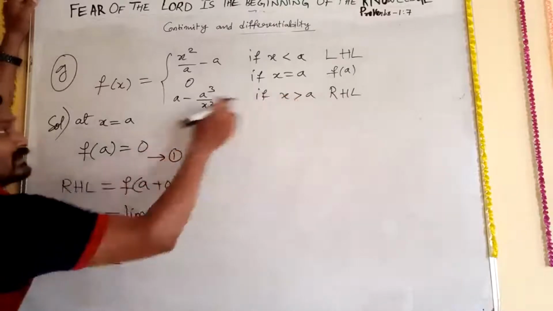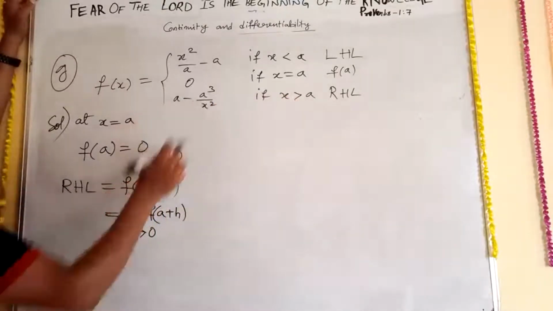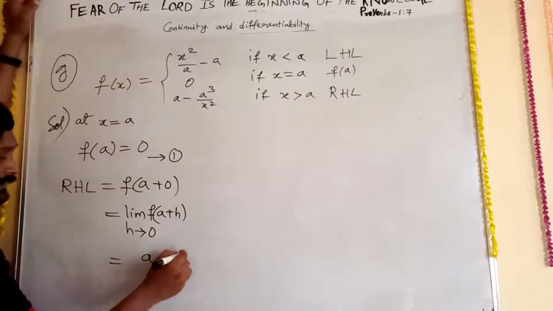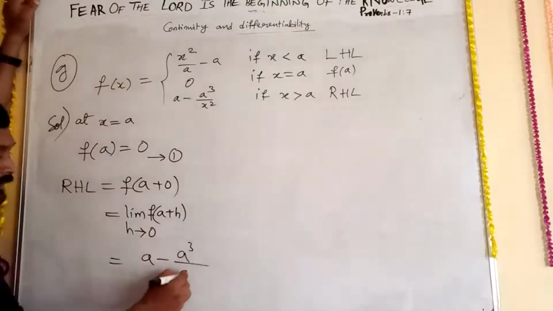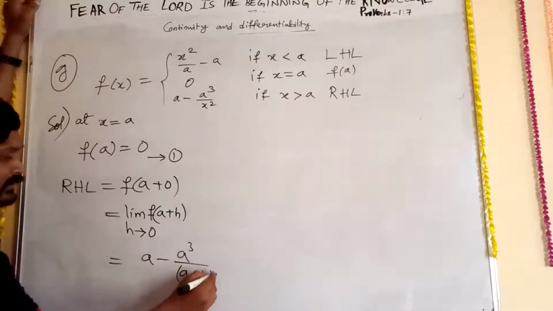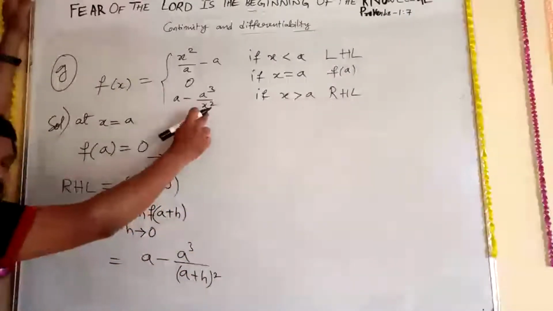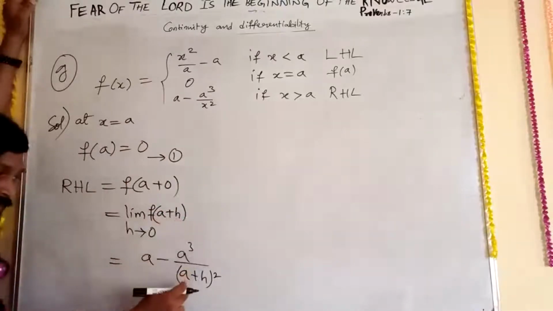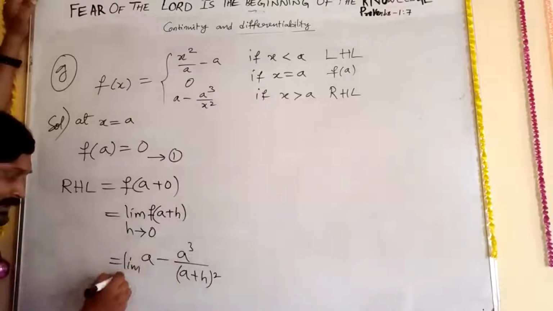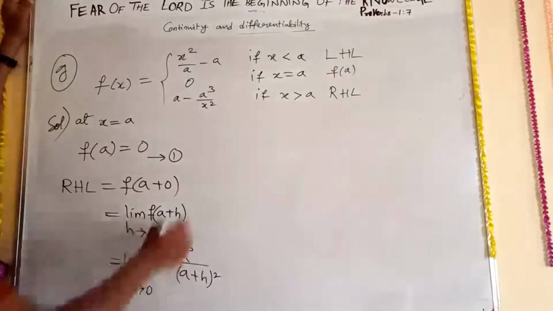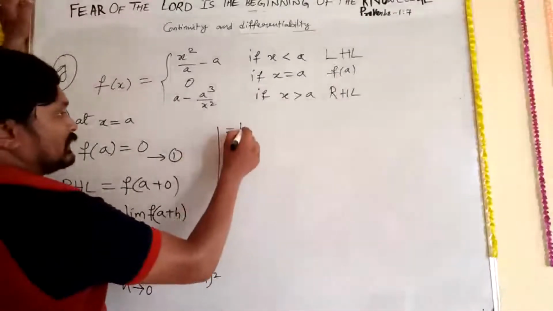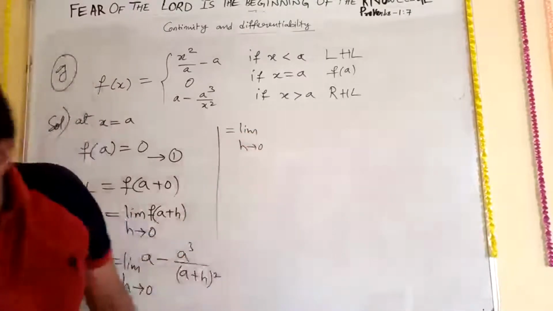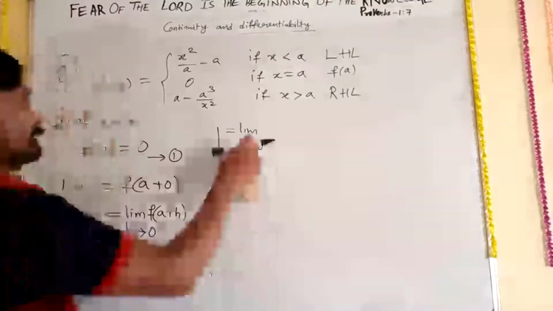This is your RHL. So in this place, wherever x is there, substitute a plus h. So now a minus a cube upon a plus h whole square. Remember, wherever x is there, substitute a plus h. That's what I substituted here. Now limit h tends to 0. Now observe carefully. This is equal to limit h tends to 0.